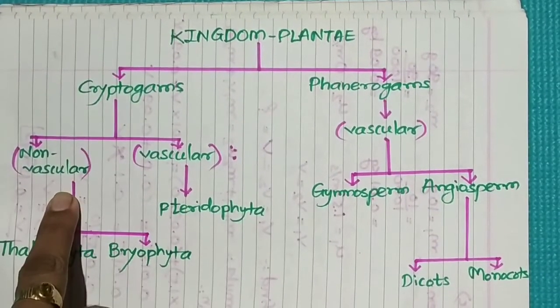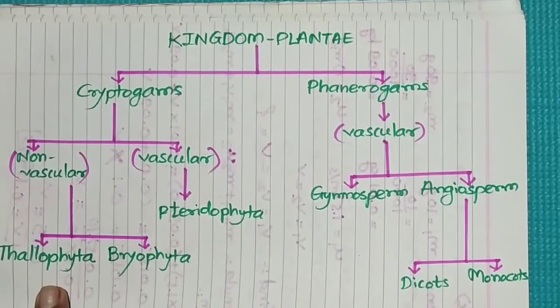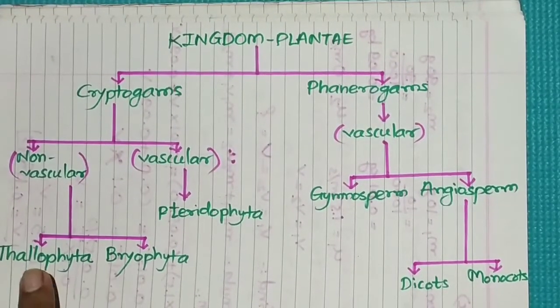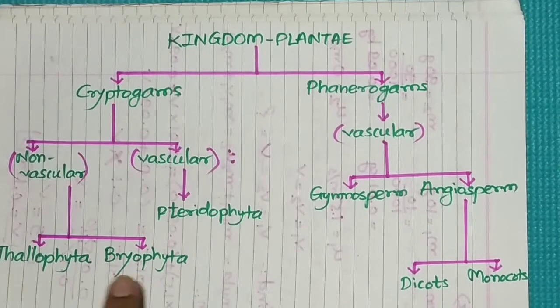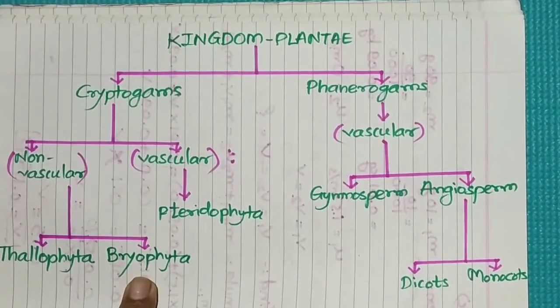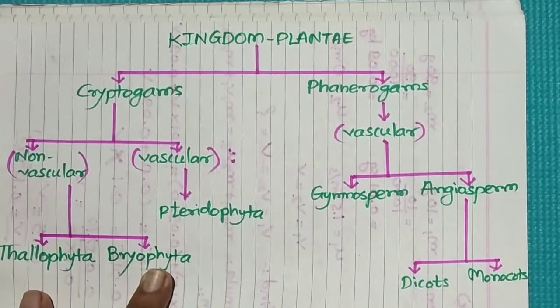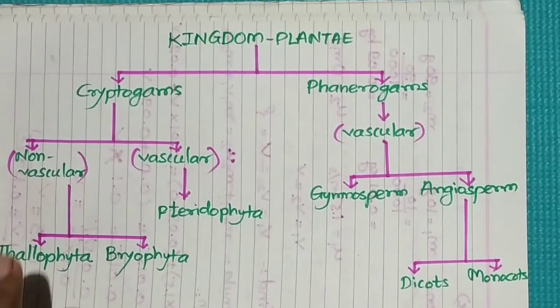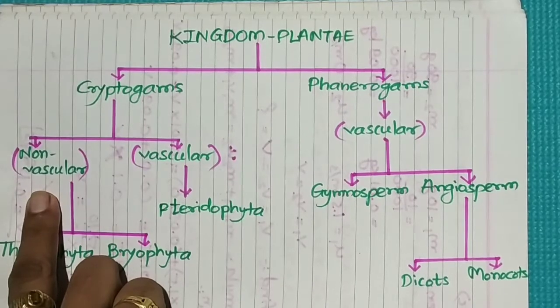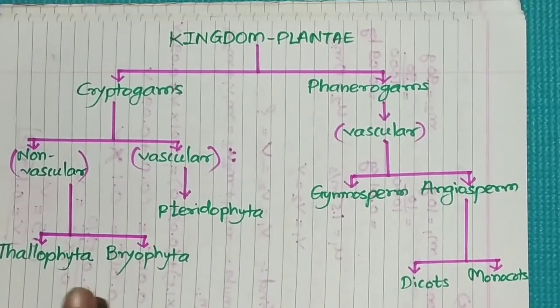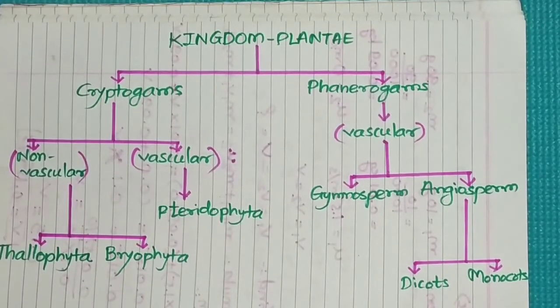Non-vascular cryptogams are classified into two divisions, division Thallophyta and division Bryophyta. Thallophyta and Bryophyta are the two divisions which are non-vascular. They do not have separate tissues for conducting food and water.